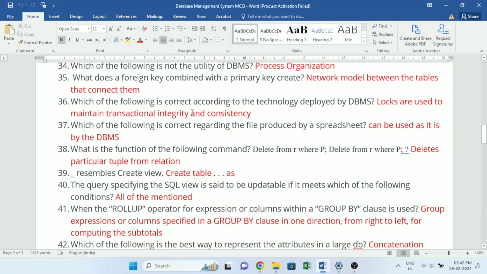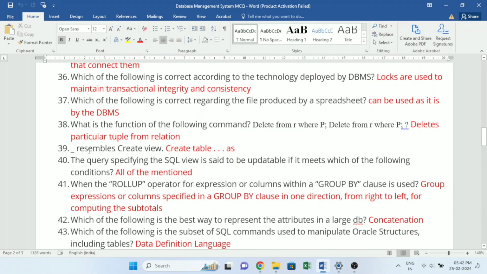Which of the following is correct according to the technology deployed by DBMS? Locks are used to maintain transactional integrity and consistency. Which of the following is correct regarding the file produced by a spreadsheet? Can be used as it is by the DBMS. What is the function of the following command? Delete from R where P. Deletes particular tuple from relation.